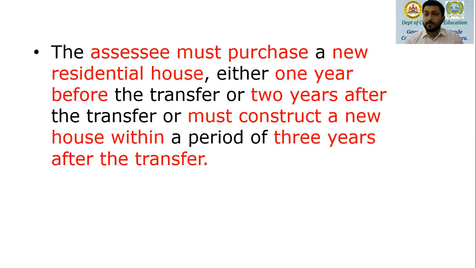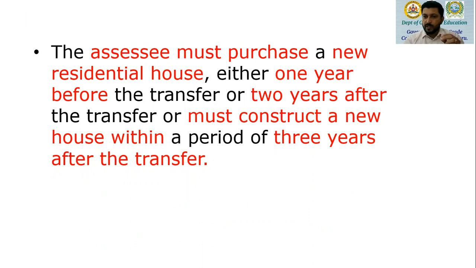So the assessee must purchase a new residential house. Obviously, land, building or residential property is transferred. The assessee must purchase a new residential house to claim exemption, either 1 year before transfer or 2 years after transfer, or must construct a new house within a period of 3 years after the transfer.